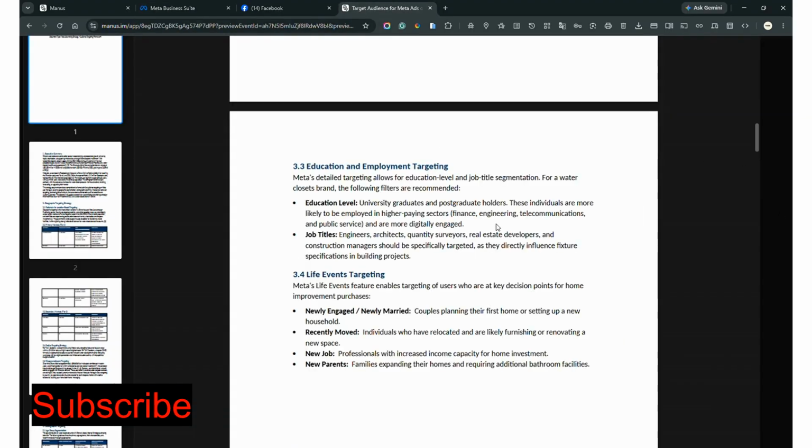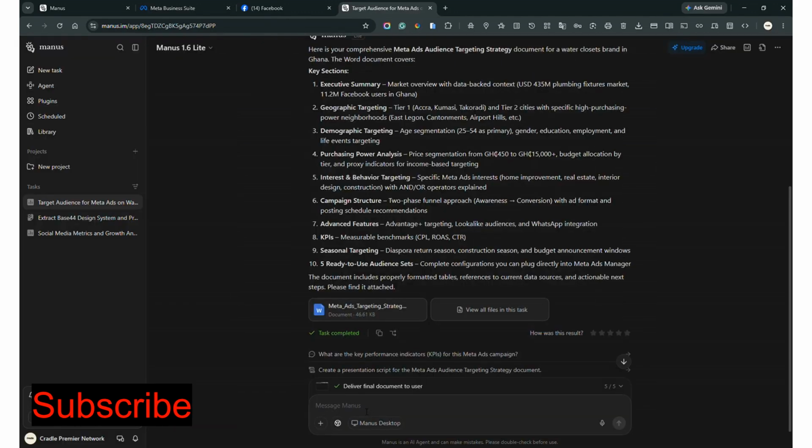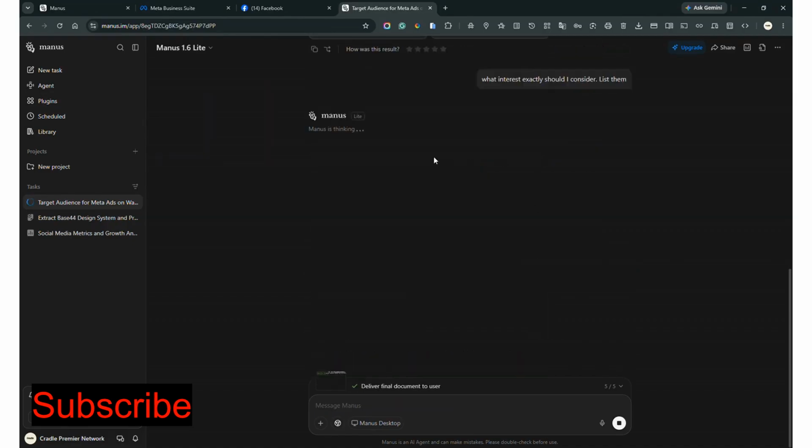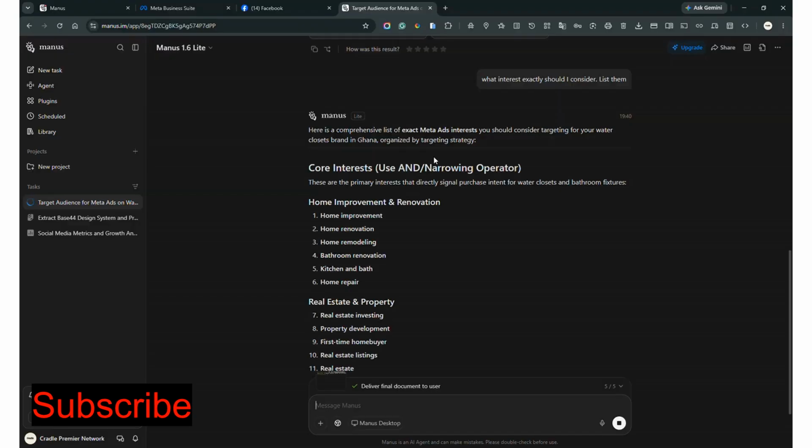Now, to smoothen things a bit and move very fast, we are going to ask Manus AI. This is what we are going to ask Manus AI to speed up what we are doing. Let's type: what interest exactly should I consider? List them. Okay, so this is what we've sent. This is going to list all the kinds of interests that, based on the research, people will be interested in.